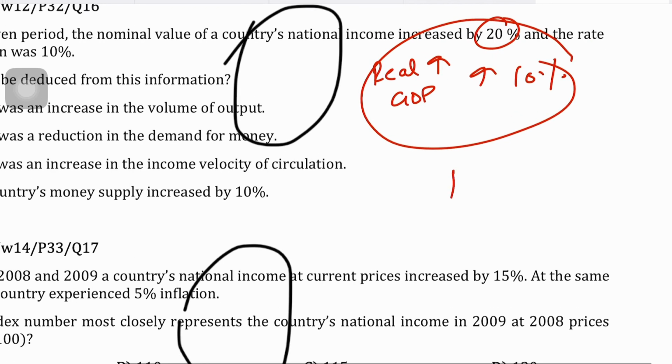That 10% increase in GDP is coming from the increase in the volume of output that has taken place during this year, that has contributed to the increase in your country's GDP. And that is what the increase in real GDP is, basically. That is how much of the increase in GDP is attributed to the increase in the volume of output.